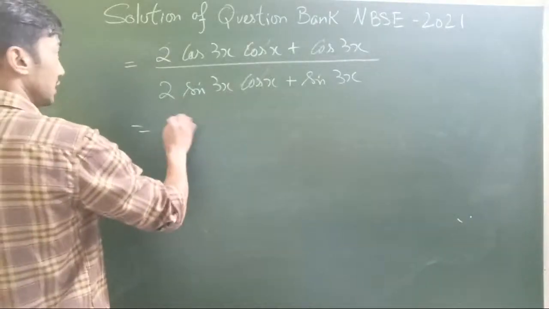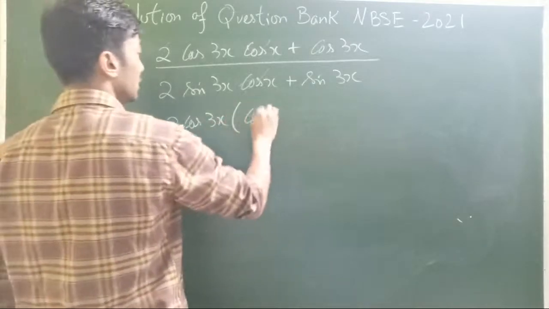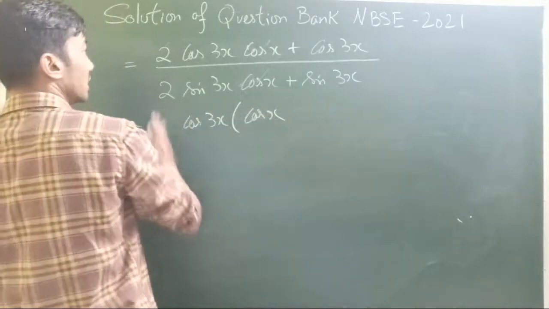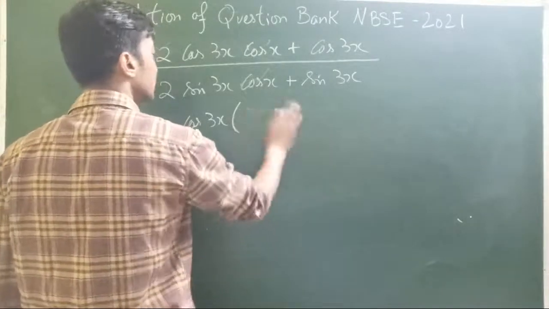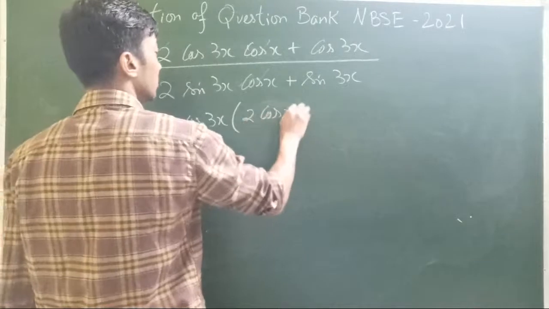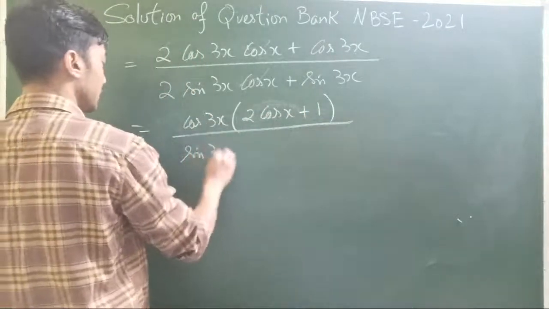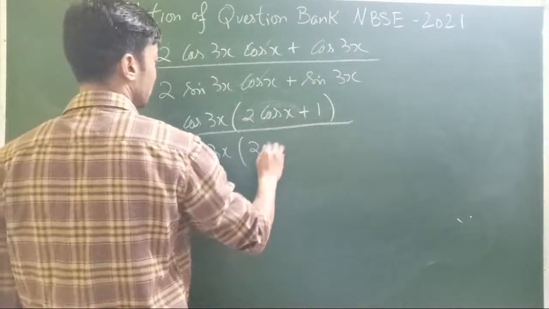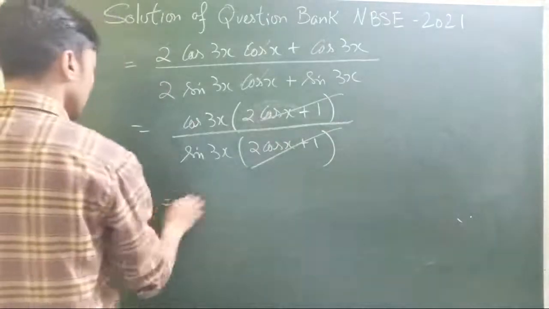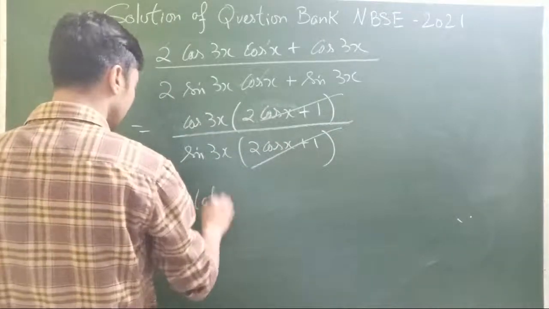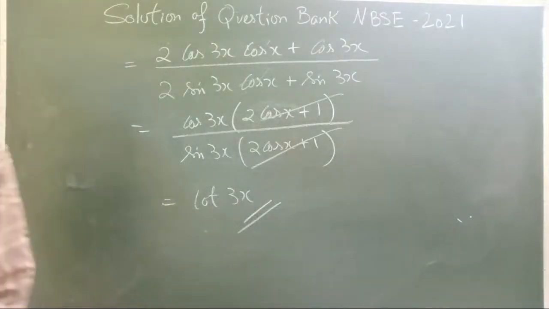Now what we can do is take 2 cos 3x out common. So that's going to be 2 cos x plus 1. From here I can take sine 3x common. So that's going to be 2 cos x plus 1. So we have the same term. So cos 3x by sine 3x. Ultimately, what do we have? Cos of 3x, cot of 3x.